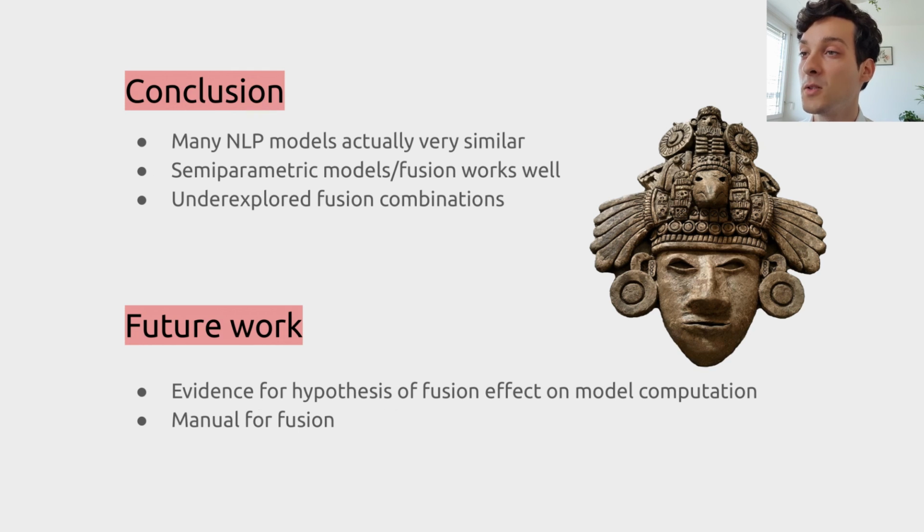To wrap things up, we saw that many knowledge-intensive NLP models are actually very similar if you look at them from a perspective of an abstract model. There is also strong empirical evidence that semi-parametric models with fusion simply work well and have some good properties such as scalability and explainability. However, there are underexplored fusion combinations for many NLP tasks, and it's not clear what the fusion does theoretically. Finally, if one decides that they want to use fusion in their model and improve it, there's a big gap in literature with advice on which mechanism to actually use.